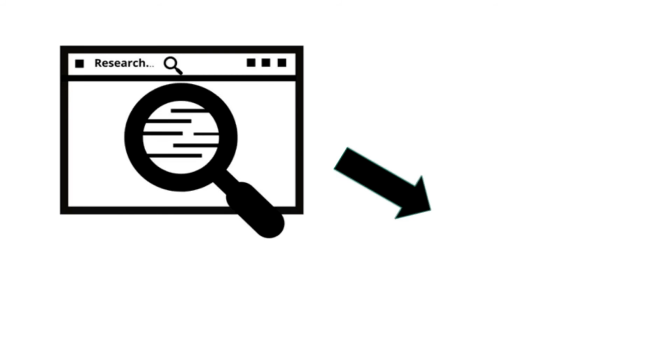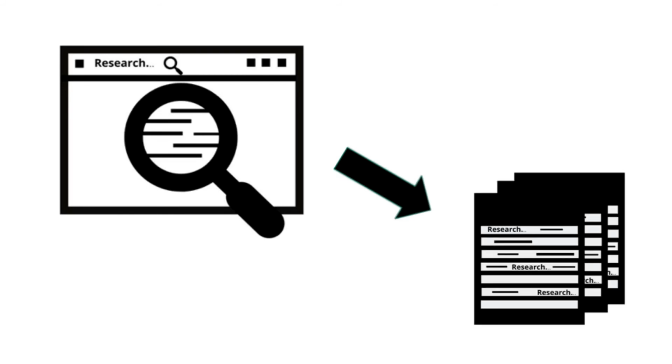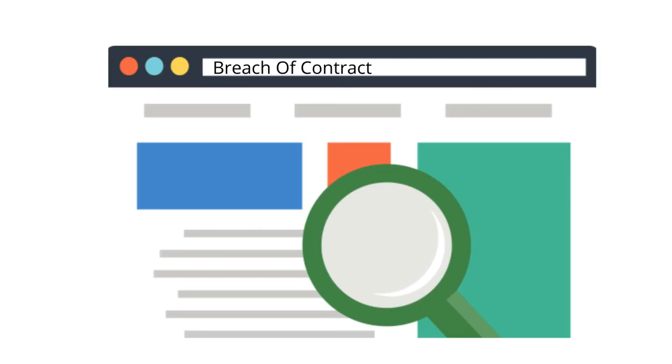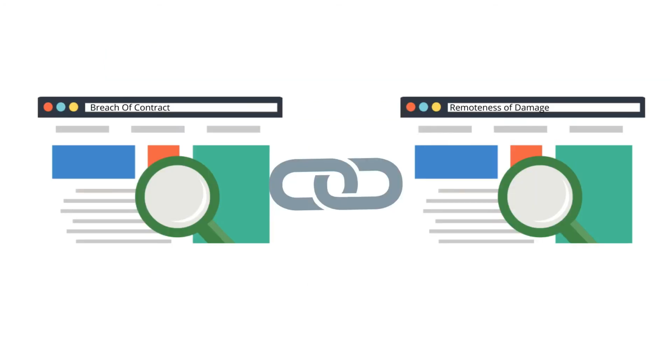In conclusion, when we restrict the scope of our research to certain keyword propositions, we automatically exclude many other paraphrased variants of the same propositions, simply because they did not contain those particular search terms. For example, searching for only breach of contract might not retrieve valuable precedents on remoteness of damage, even though the two propositions are inherently linked.